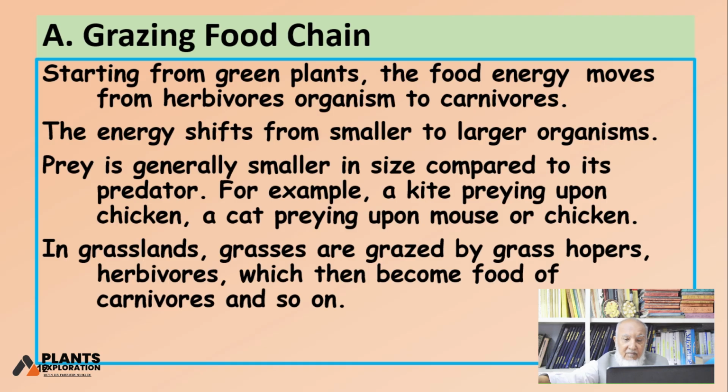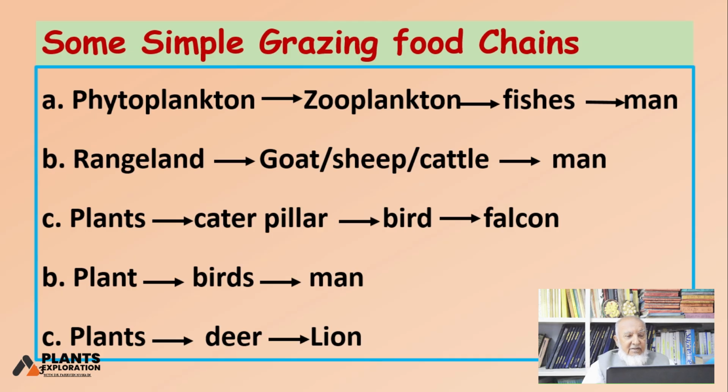which then become food of carnivores and so on. These are a few examples of the chain, that is phytoplankton. These are microscopic algal cells, mostly unicellular cells.